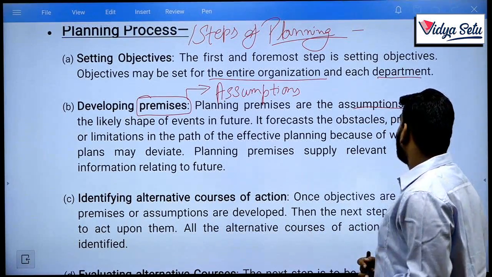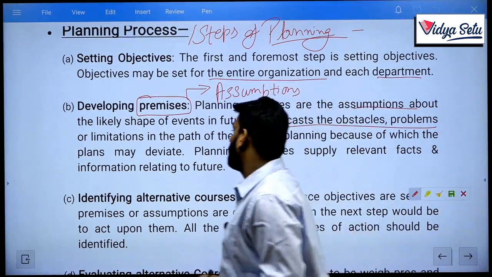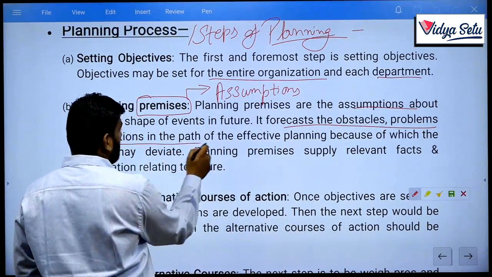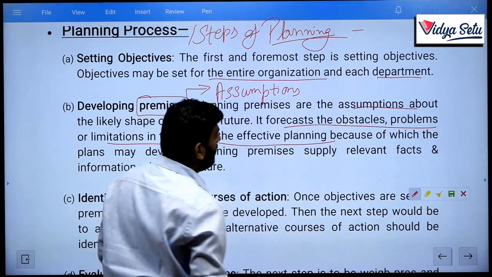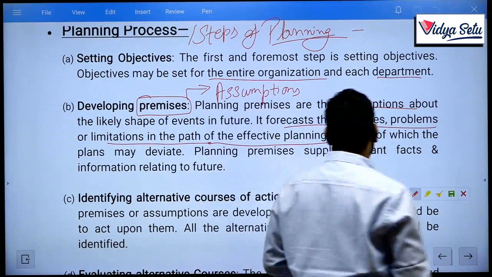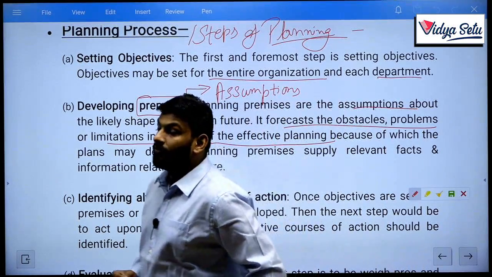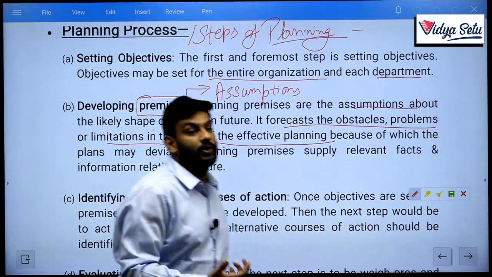It forecasts the obstacles, problems or limitations in the path of effective planning, because of which plans may deviate. Planning premises supply relevant facts and information relating to the future. Planning also involves relevant facts relating to the future.